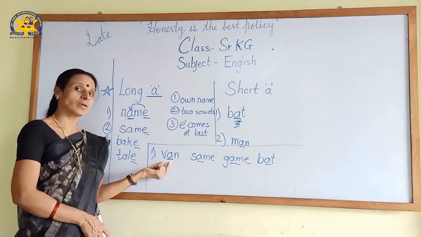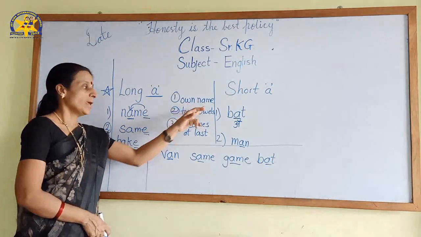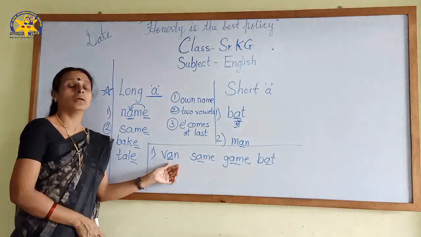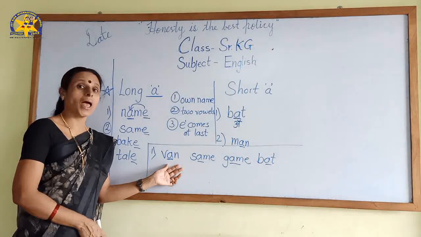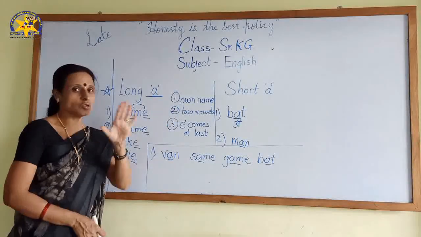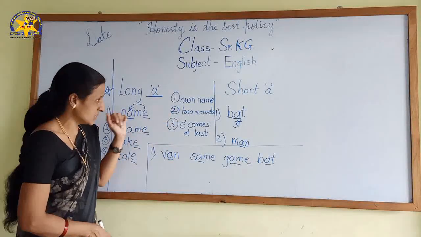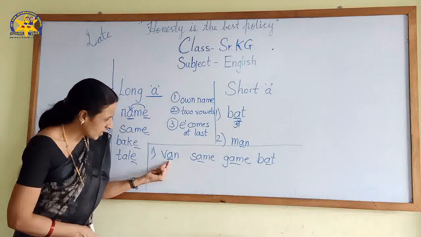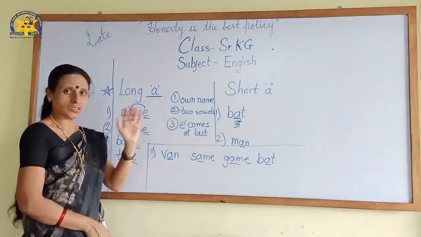Why is it short? Just recall the 3 rules. Is A taking its own name? No. Here A is saying the sound A. Van. The first rule is not working here. Then we will see the next rule. Are 2 vowels here? No, only 1 and that is A. This rule is also not working.